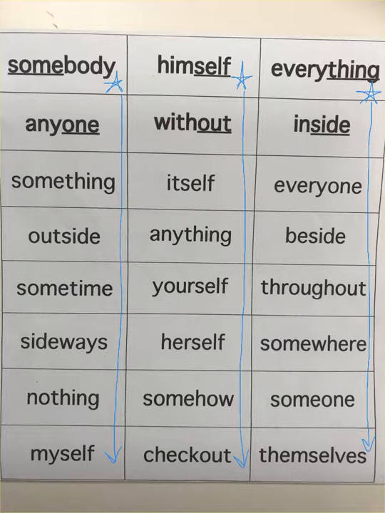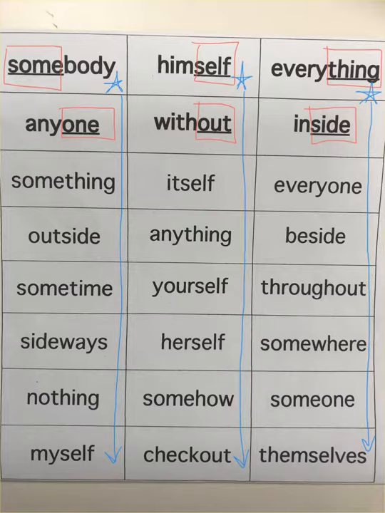So on our headers this week, we have our compound words that are made up with some, self, every, thing, one, with or out, and side. Again, this week you're going to see that some of those words that are underlined are at the beginning of our compound word, some are at the end, and again, compound words are two words put together that sometimes create a new meaning that is a little bit separate from each individual word.